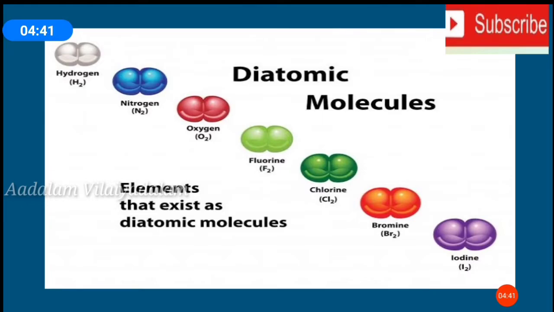Next, diatomic molecules. A molecule which contains two atoms is called a diatomic molecule. Examples are hydrogen, nitrogen, oxygen, fluorine, chlorine, bromine, iodine. So these are the elements that exist as diatomic molecules.